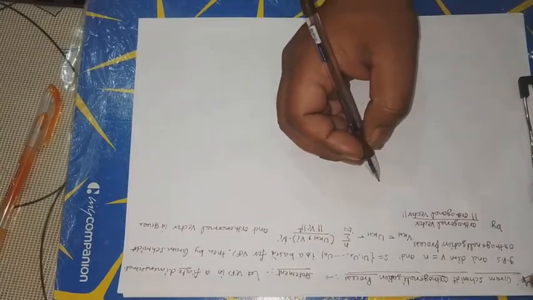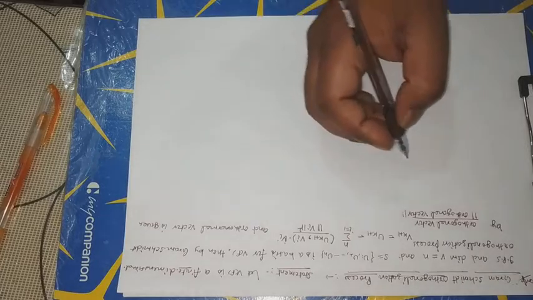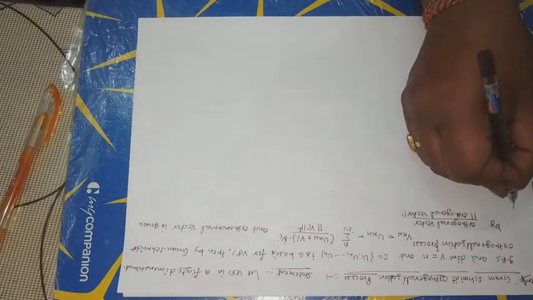Now theorem based on Gram-Schmidt orthogonalization process. This is very important theorem.